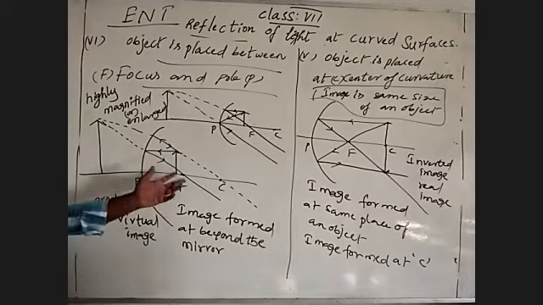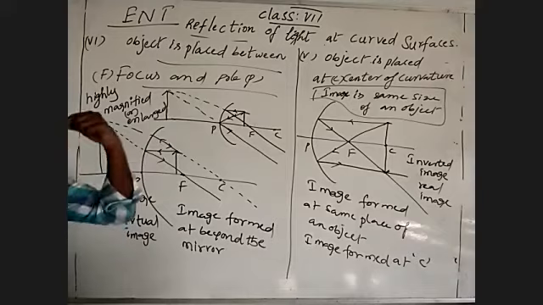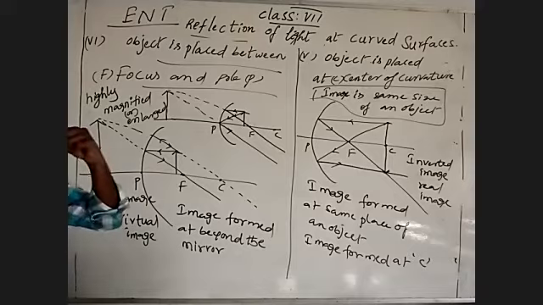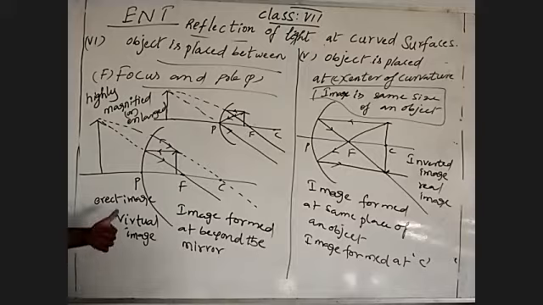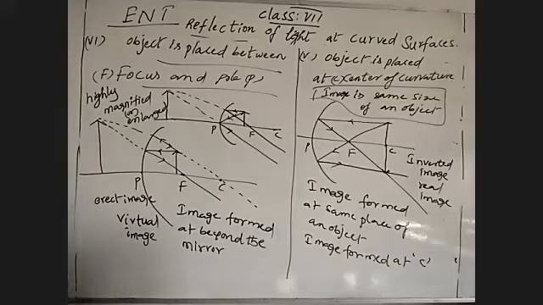They may utilize, suppose a dentist, if they need to diagnose teeth cavities, they may use a spoon-type mirror in our teeth. By that they may observe a clear image, because our tooth, the object, is placed between the focus and the pole. So the image forms beyond, inside that mirror, a highly magnified, highly enlarged image. That's why it shows the image highly magnified, to identify the diagnosis of the cavity in the teeth.